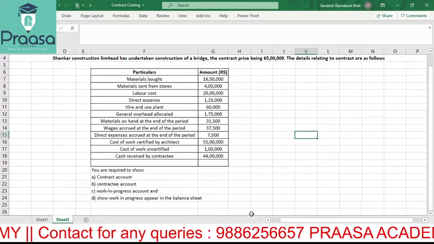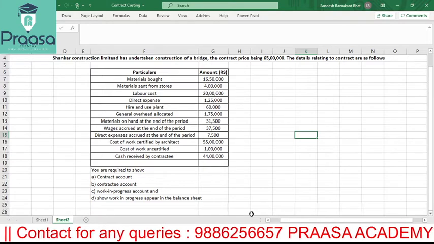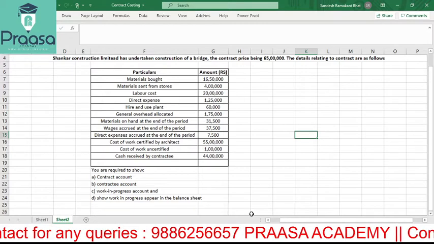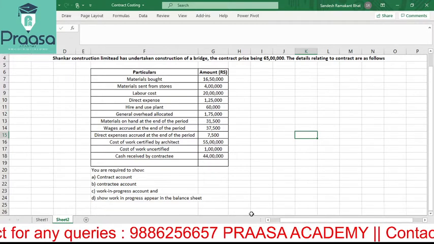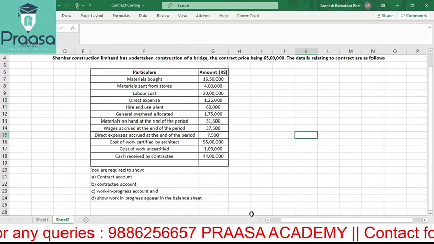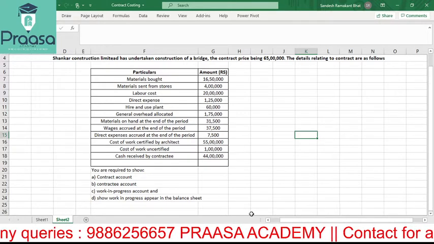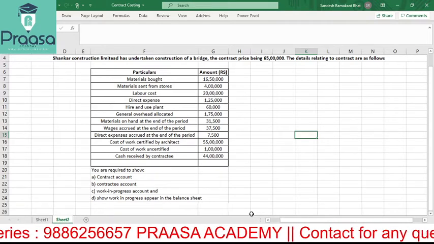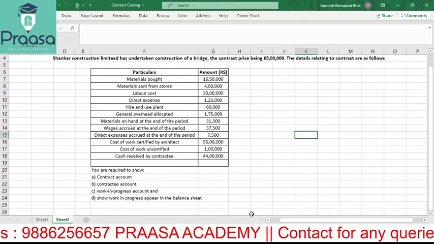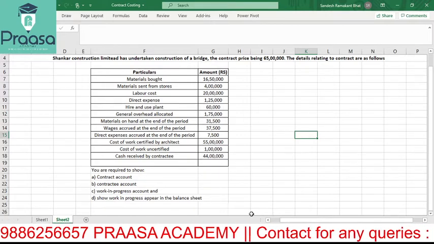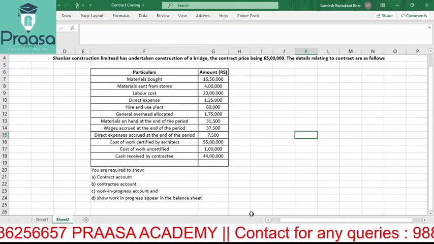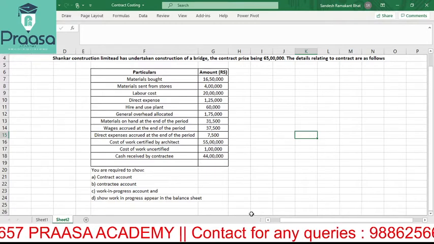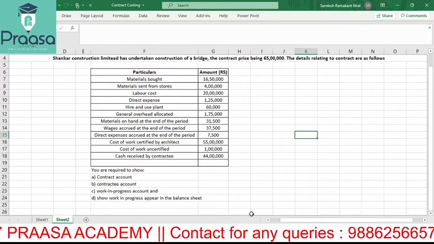Cost of work certified by architect. So if your construction is to be said as, okay, this much is completed, 90% has been completed, what should we do? How do we have to tell that? In general, I'll tell my friend, I'm constructing my house, it is already 75% over. I have only 25% remaining and that will get over in 2 months. Okay, how will you certify that? How will you tell that it is 75%? Who has to tell that? I'm not a civil engineer, I'm not an architect, so how will I get to know?